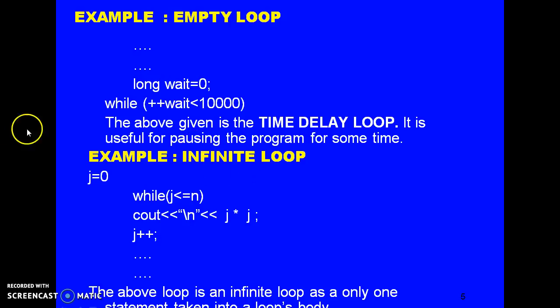Second example, an infinite loop. j is equal to 0 initially, while the condition j <= n, display cout \n, the value of j multiplied by j, and then after that j increases by 1. But in the loop there is only one statement, so this becomes an infinite loop.